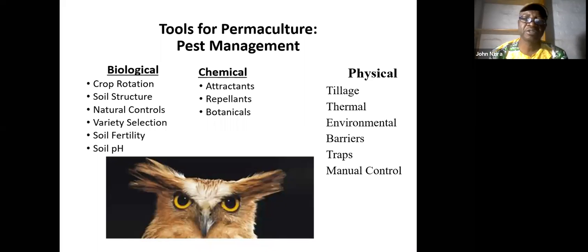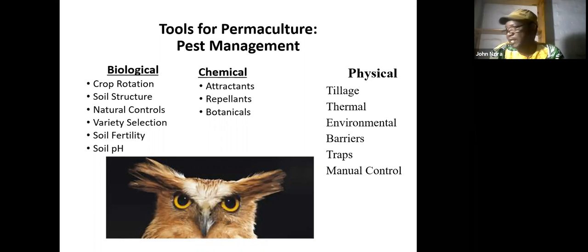Tools for permaculture pest management: as I said earlier, the biological, the chemical, and the physical. These are the major things that we can use to control pests. And also the comrade below there, the owl, is very good at controlling pests like rodents in the field. But the basic principles of managing pests are that you use biological, chemical, and physical.